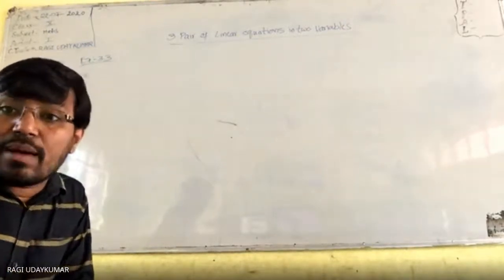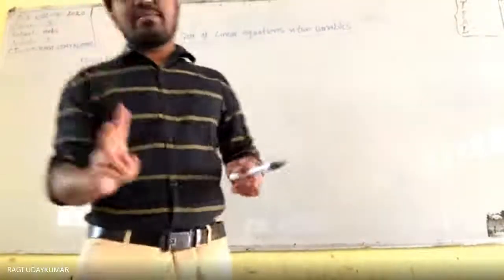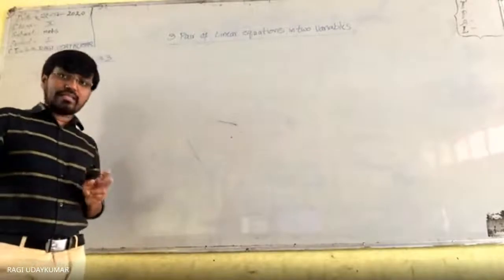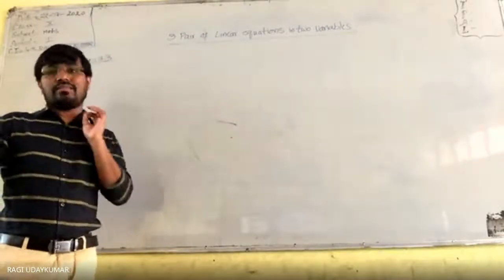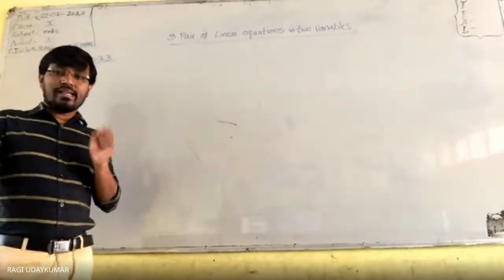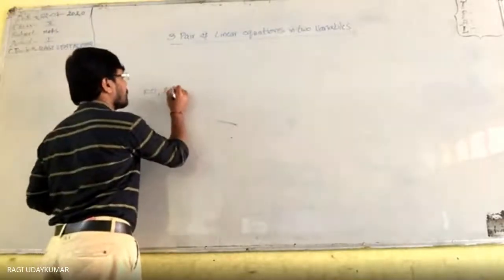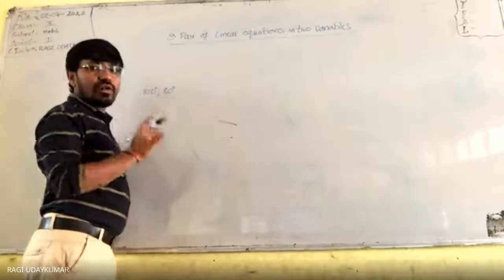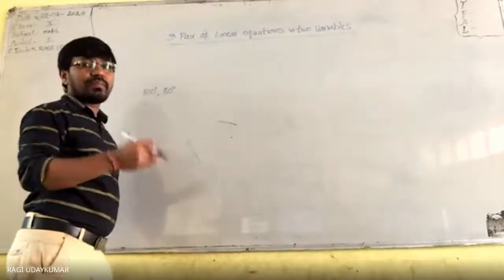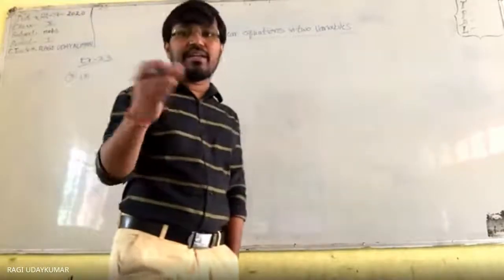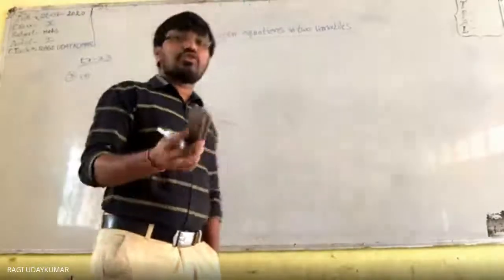If the sum of the two angles, दोनों का sum 180 degrees होता है, then we call the two angles supplementary angles. Suppose as an example 100 degrees and 80 degrees. These two are supplementary angles. The supplementary angle of 100 is 80, and the supplementary angle of 80 is 100.